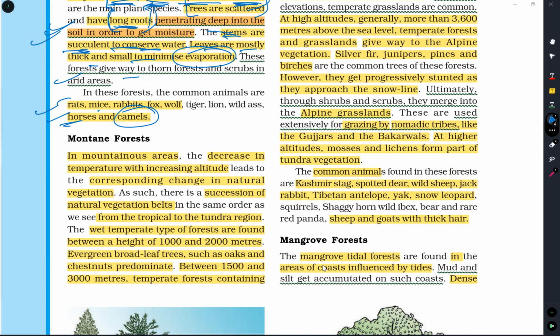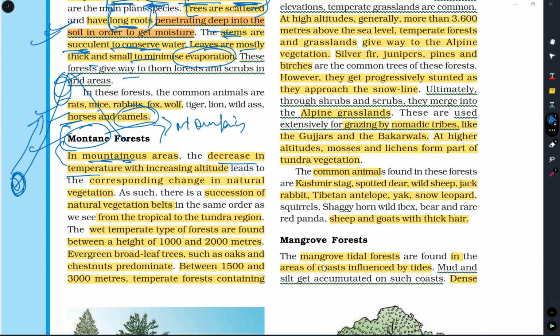The next variety is montane forest. The term itself says it: in mountain regions we can see this type of forest, montane forest. In mountain areas, there is a decrease in temperature. See, as we go above the mountain, temperature decreases. Here temperature will be high, whereas here temperature will be very, very low. Even it can reach up to minus degrees Celsius also.